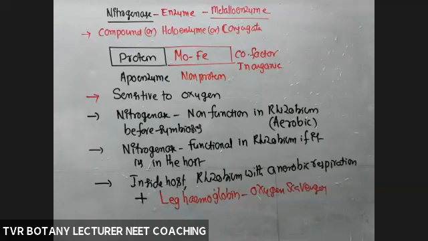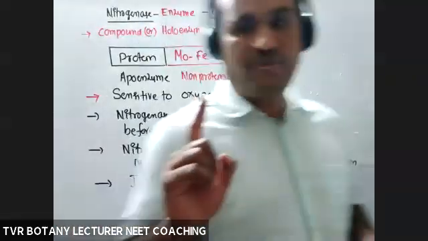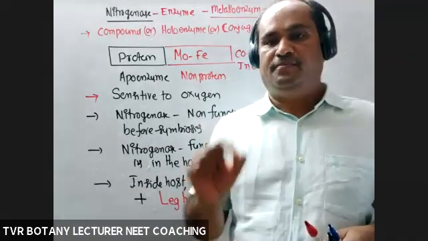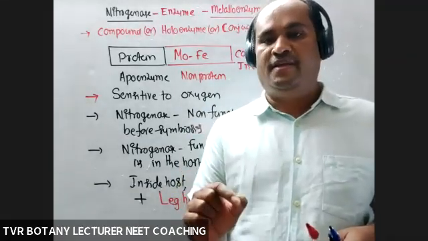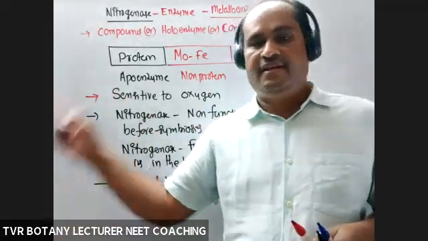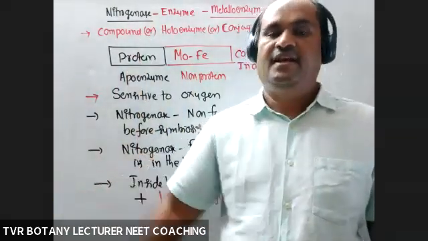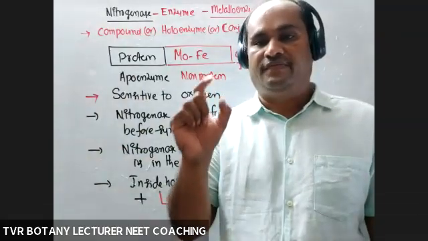Okay. So that's about the catalytic activity of the dinitrogenase enzyme. This enzyme is sensitive to oxygen, and it is produced in rhizobium in free living condition and in symbiotic condition. If it is in free living condition, it is not able to perform nitrogen fixation.